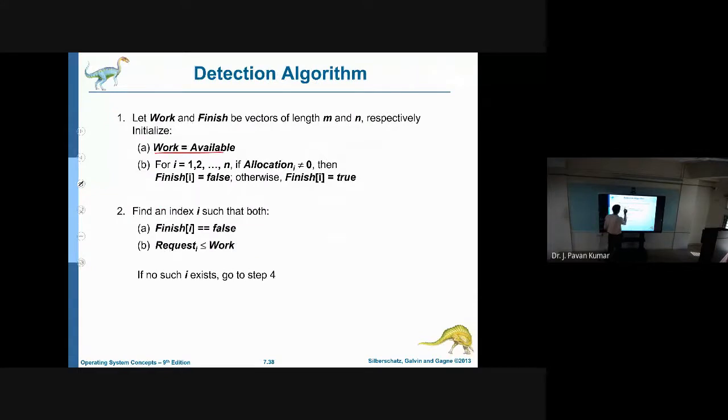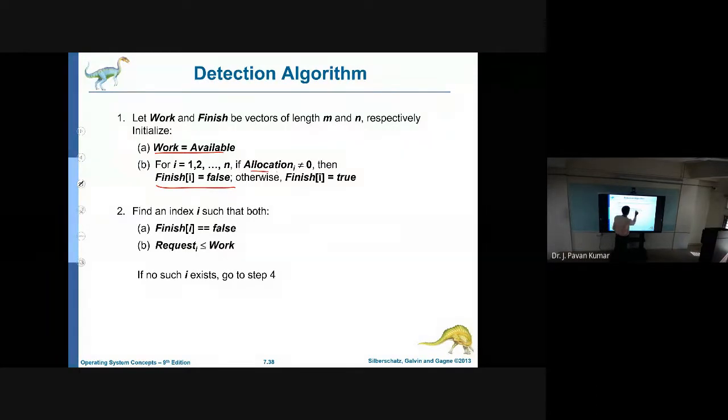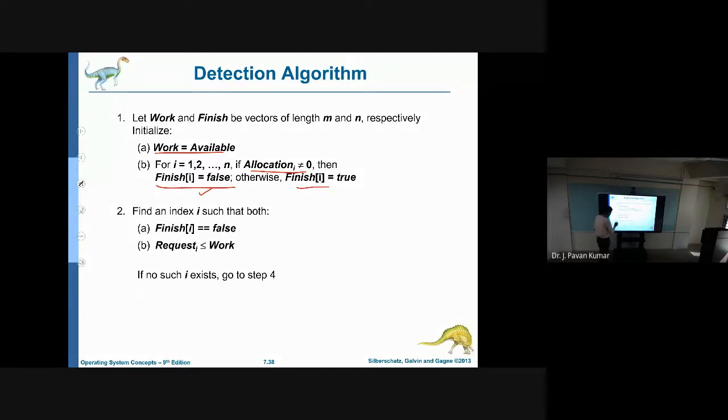See here, work is available, and for all the processes, we assume finish of i is false if allocation is not equal to 0. Otherwise, it is true. Now, if there exists a process which has finish of i false and request is less than or equal to work, then we will allocate, isn't it?